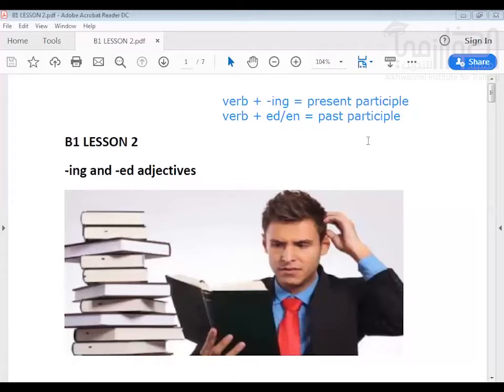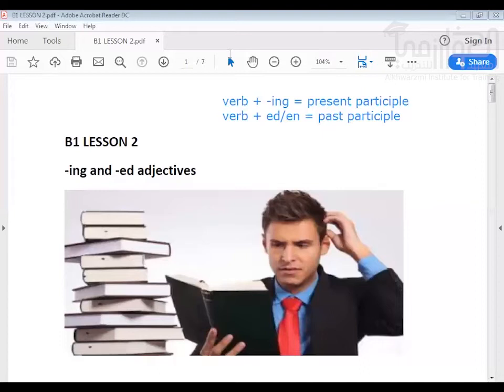So this is what we are going to look at. How we use verb with ing, but we use it as an adjective, and then verb with ed or en, but we use it also as an adjective. So boring, bored. Interesting, interested. Annoying, annoyed. These are all examples I'm trying to give you.